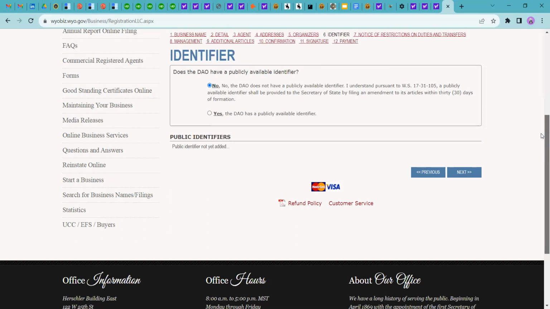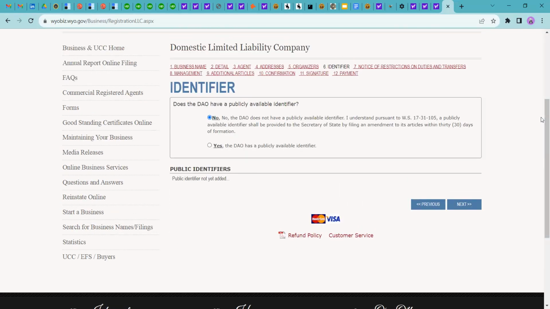Next step is identifier. So basically, there is a clause in case of a DAO that you should appoint a publicly available identifier. Okay, and the details about the publicly available identifier should be provided to the Secretary of State by filing an amendment to the articles within 30 days of the formation. Currently, I have not appointed any publicly available identifier, so I'm selecting the no tab. And if you have a publicly available identifier, then you can select yes and add the details here.